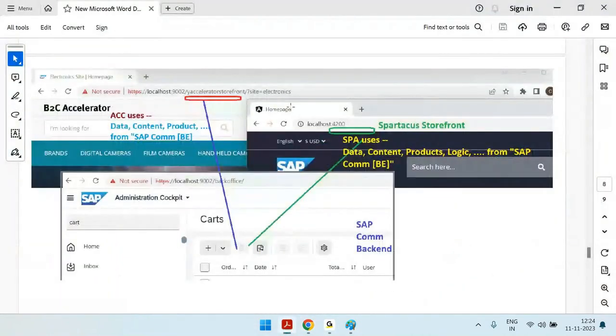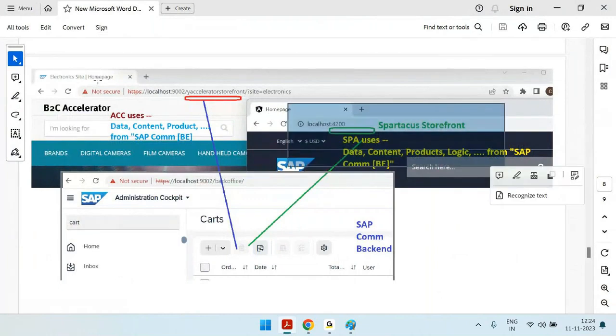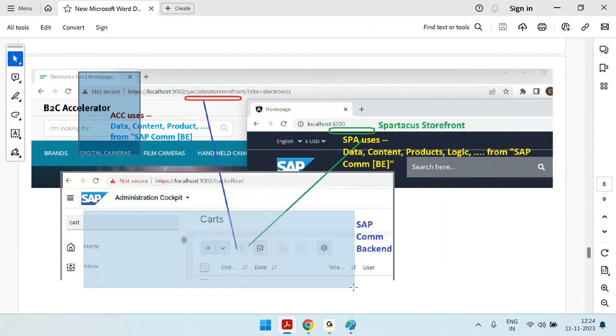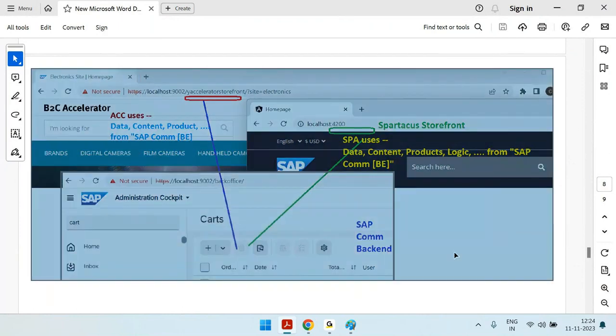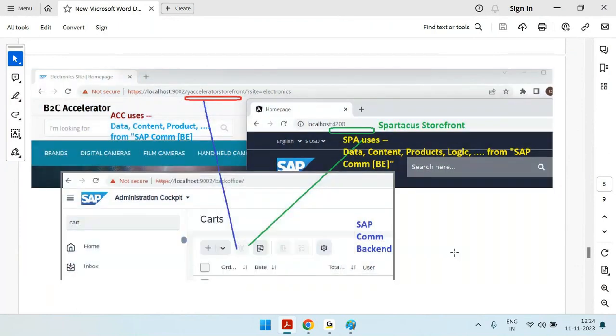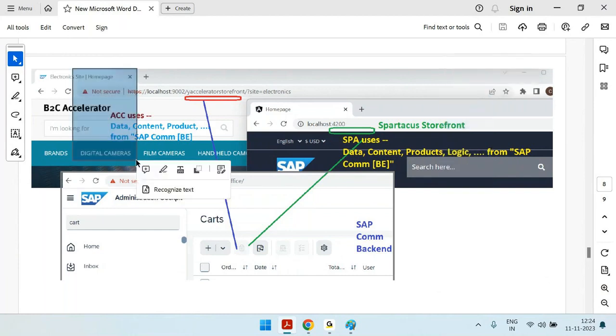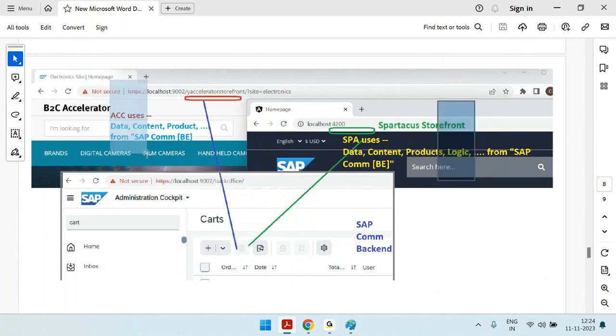Whether the site is composable or a JSP site or accelerator site, the backend is the same. That means for a certain point of time, in real time this is required, you can also run both. So you can have the JSP site, the accelerator site, and the Spartacus site also. But your backend is the same here.